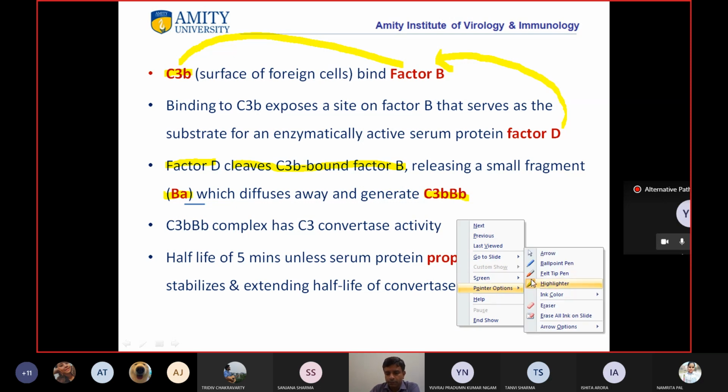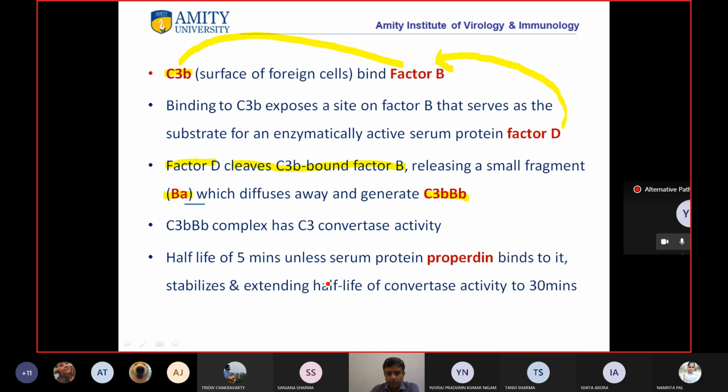Okay, so let me just show this. First, from C3 there is formation of C3a and C3b. Okay, so on C3b what binds?